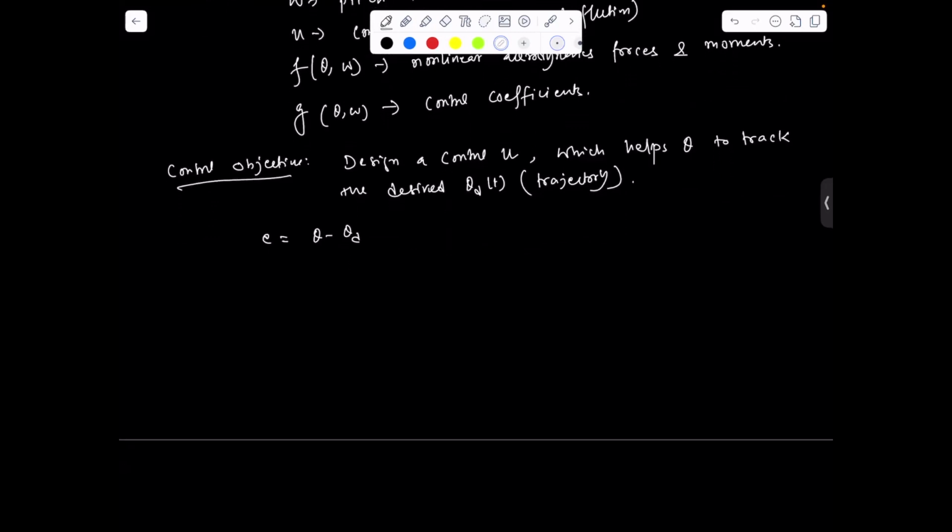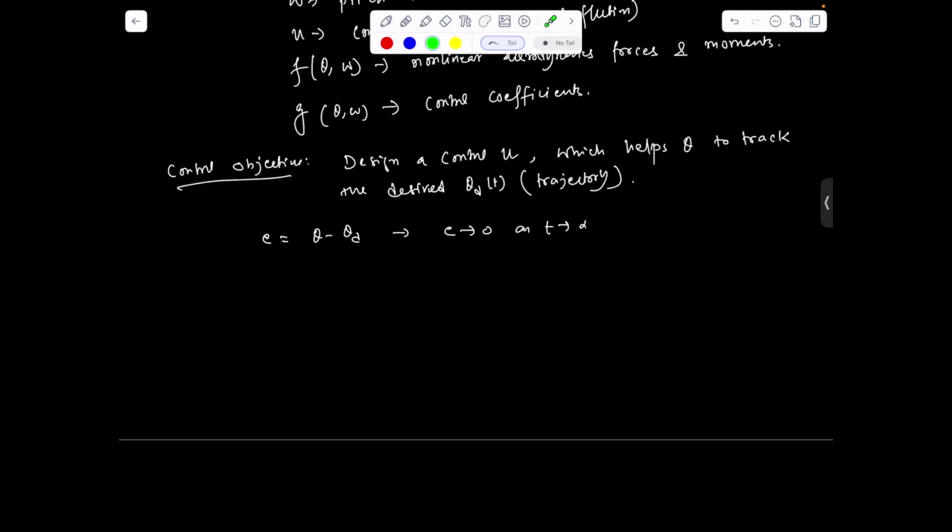In this case, the goal is e tends to 0 as t tends to infinity. When e tends to 0, it means theta goes to theta desired. So here we can assume theta desired can be tracked.